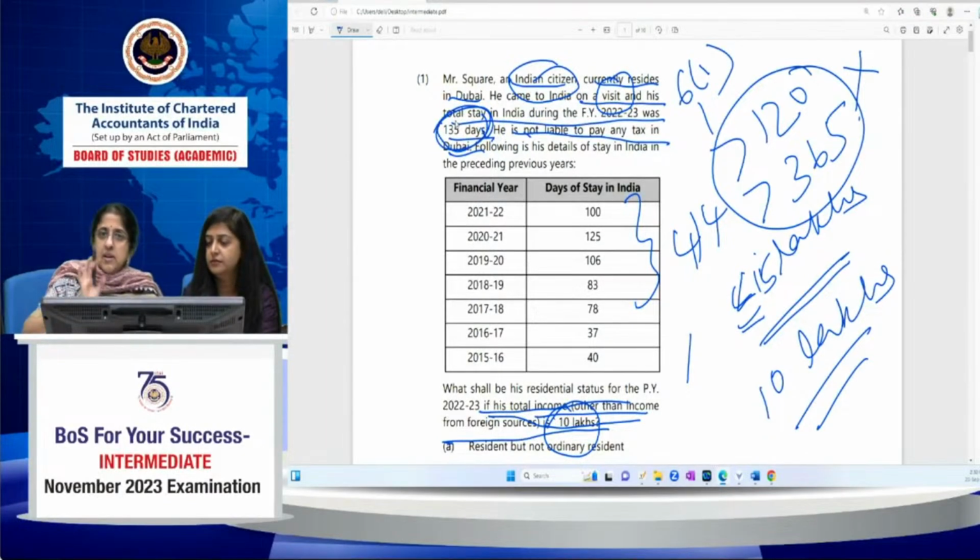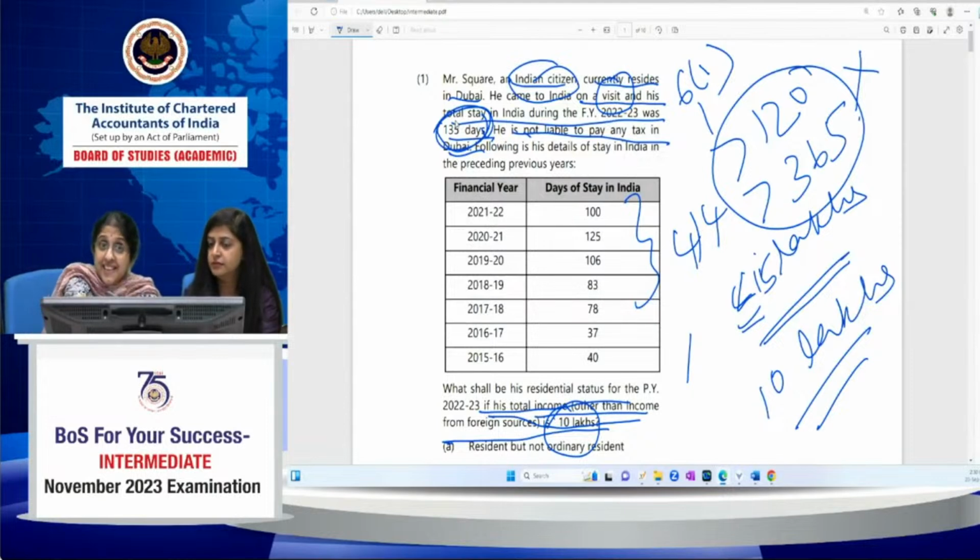Now, does it get over with that? Based on this, can I answer he's a non-resident? One more thing which I'll have to see is 6(1)(a). If he is a non-resident as per 6(1), then only we come to 6(1)(a). In this case, he's a non-resident as per 6(1). So we come to 6(1)(a). He is residing in Dubai, and he is not liable to pay any tax in Dubai.